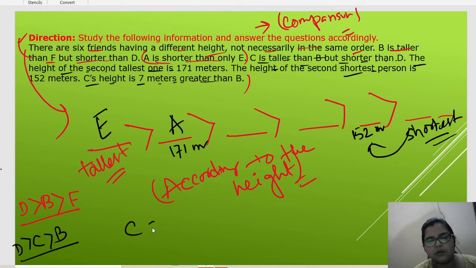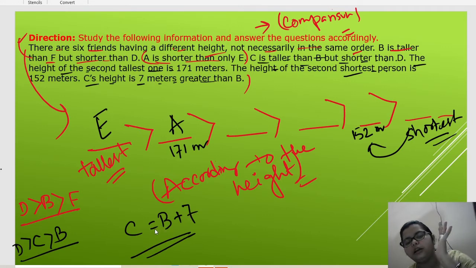It means C equals B plus 7. C is 7 meter greater than B. It means whatever the height of B is, the height of C will be that plus 7. We have to add 7 to the height of B, then we will get the height of C. Understand? So where can we write it? See, we have this one, that is D greater than B.